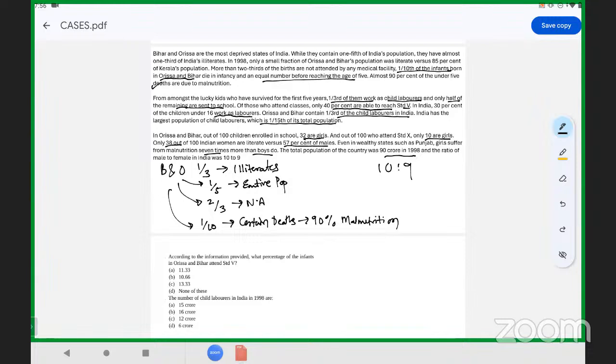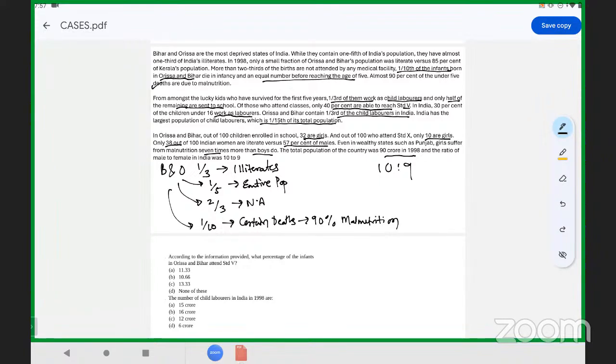So the question given is, according to the information provided, what percent of the infants in Orissa and Bihar attend standard fifth? Now, in the first paragraph, look at the second last line: more than two-thirds of the births are not attended by medical facility. 1/10 infants born in Orissa and Bihar die in infancy, and an equal number, which means another 1 by 10th of the total population, die before reaching the age of 5.